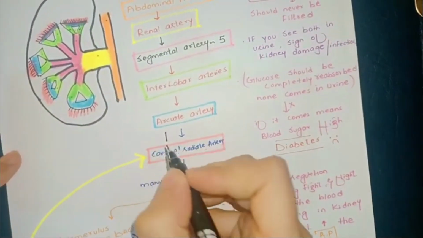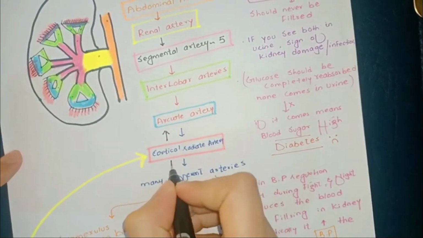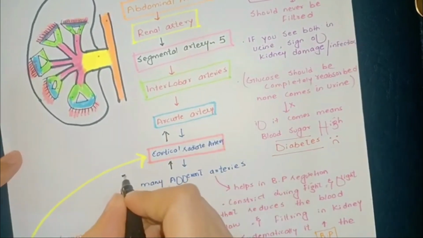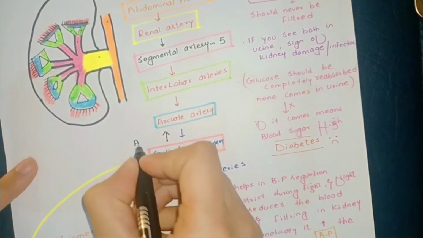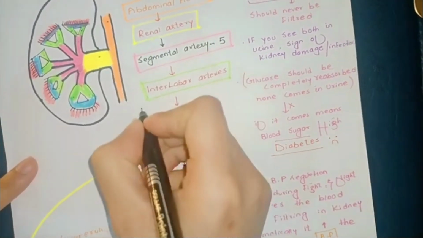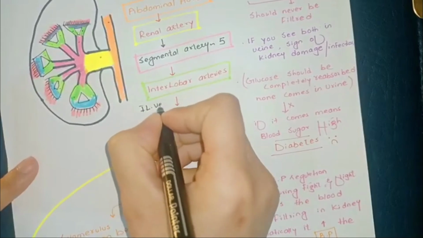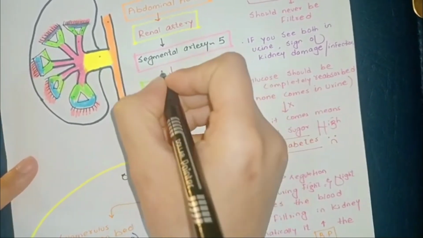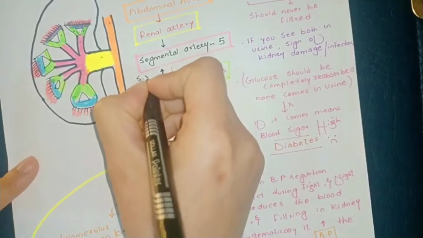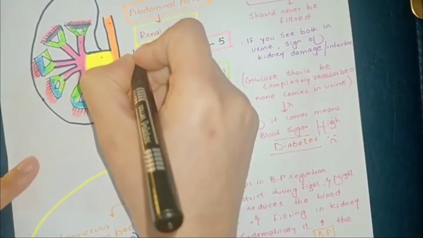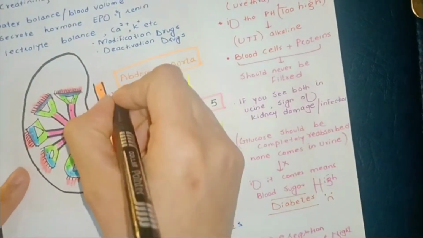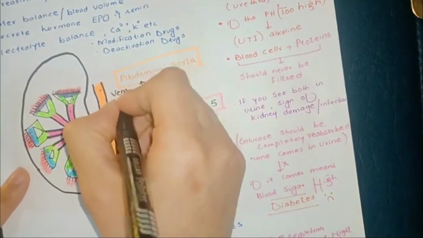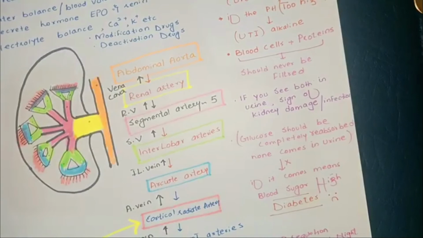It goes up in the cortical radiate vein, the arcuate vein, the interlobar vein, up into the segmental vein, up into the renal vein, and up into the vena cava.